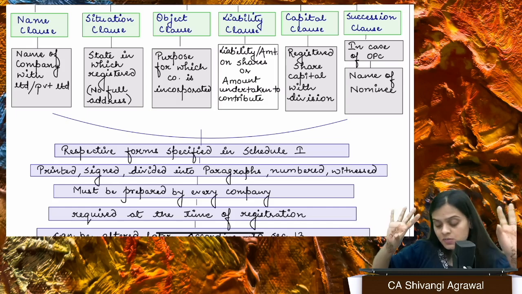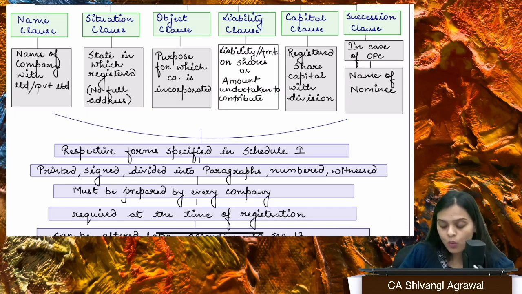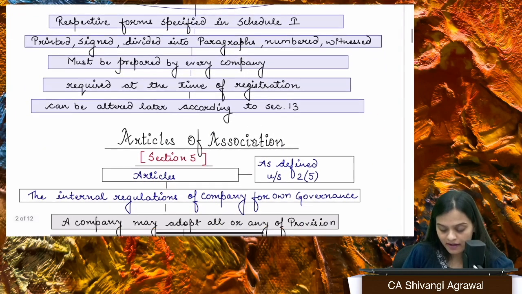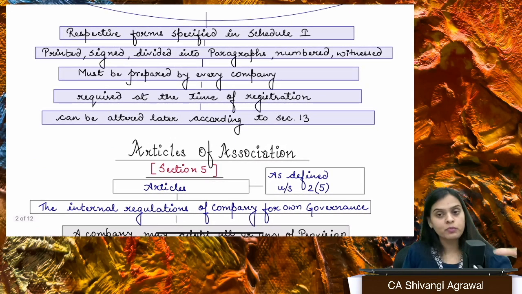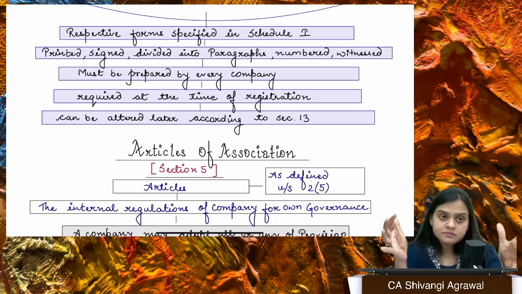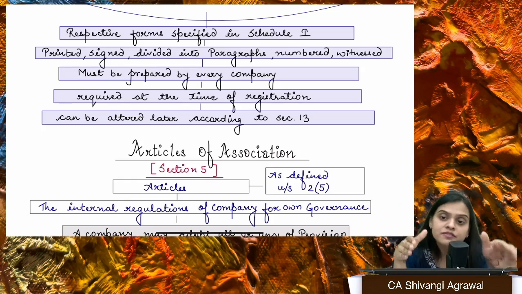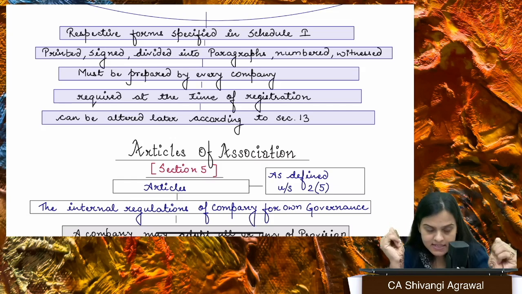So 10,000. That is how it is being written. And succession clause only in case of OPC, where you write the name of nominee. Okay. Now, when I'm talking about Memorandum of Association, we basically have 7 schedules under Companies Act.